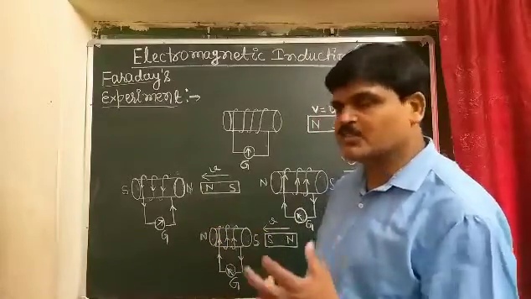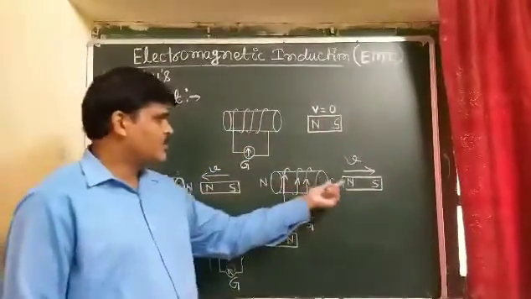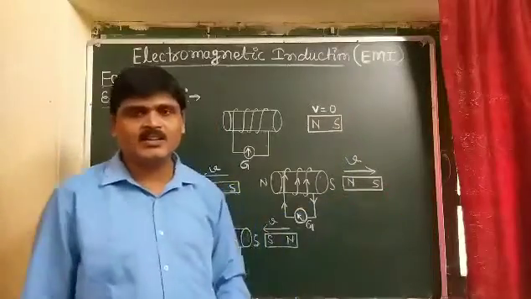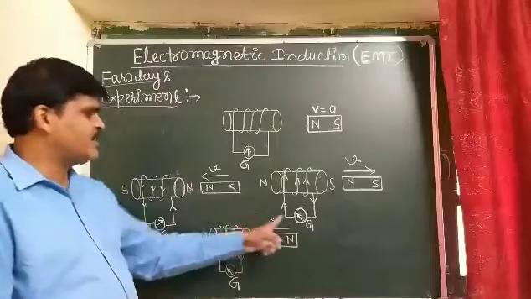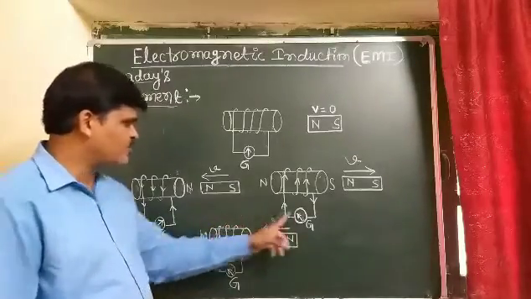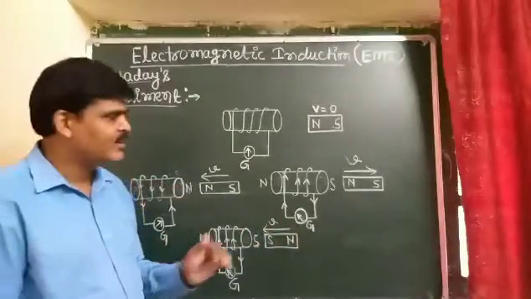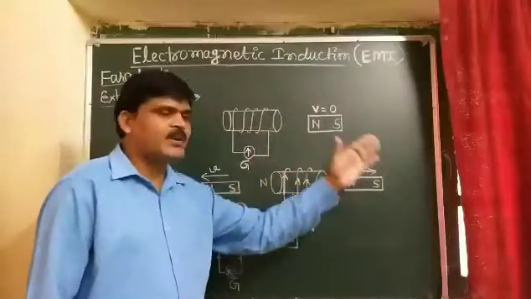Now the situation is just reversed, students. Now the north pole of the bar magnet moves away from the coil.